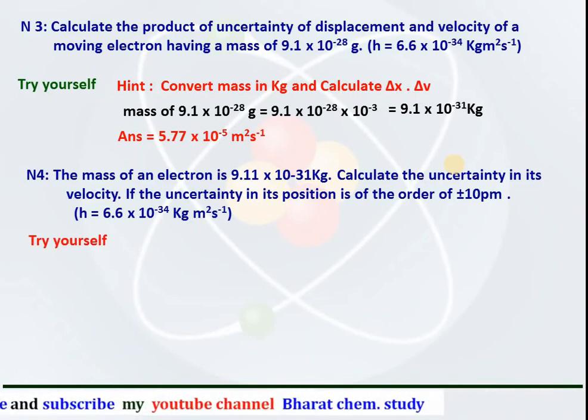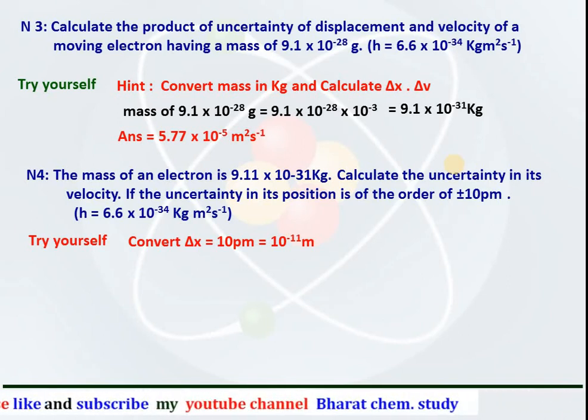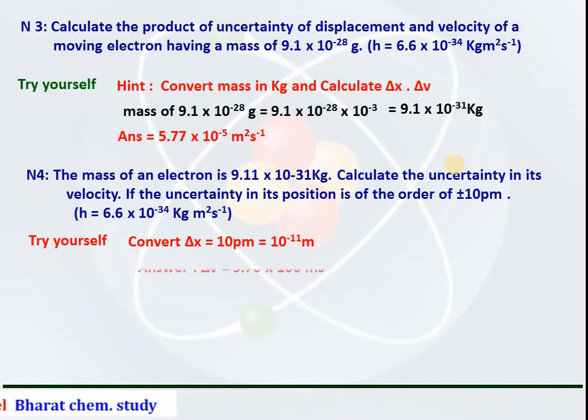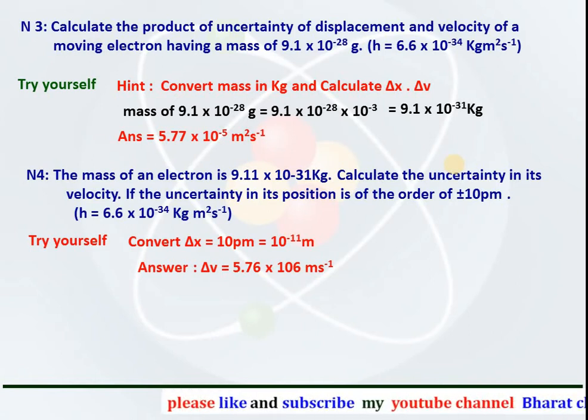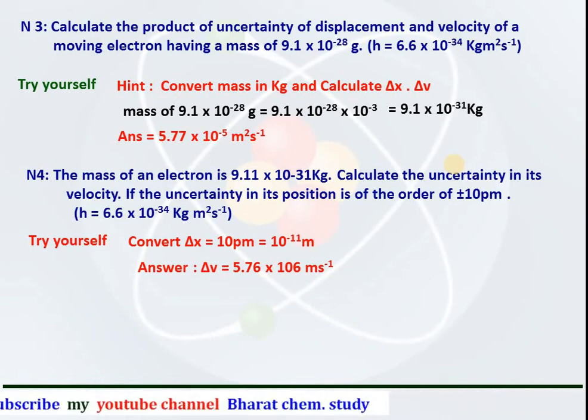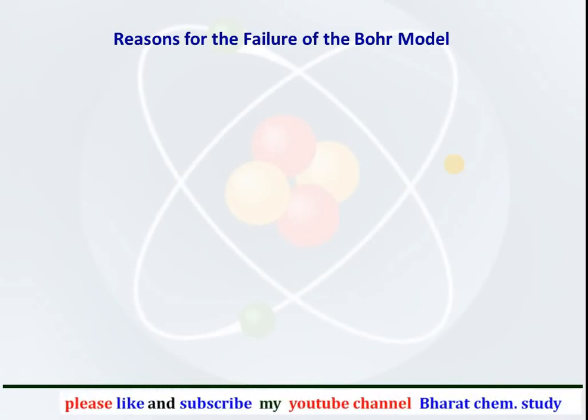This numerical also you have to do yourself. The hint for the numerical is to convert delta x is equal to 10 picometer into 10 to the power minus 11 meter, and the answer for delta v comes to be 5.76 into 10 to the power 6 meter per second. Reason for the failure of Bohr model.